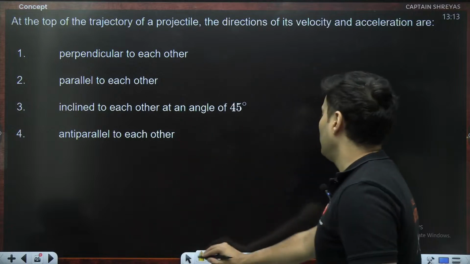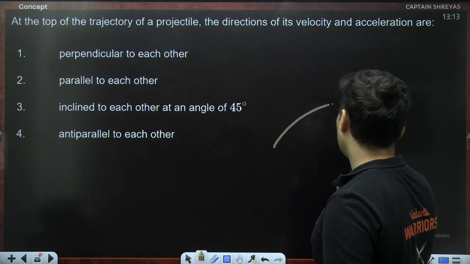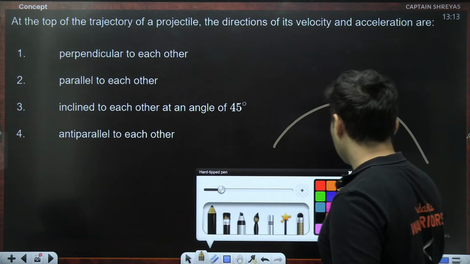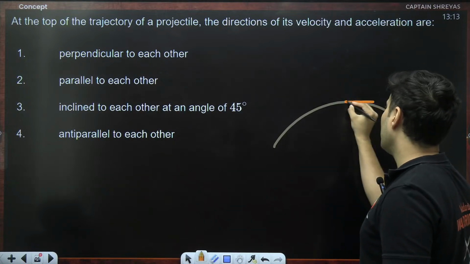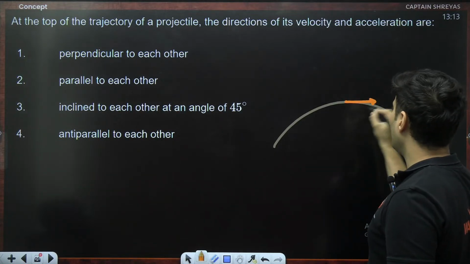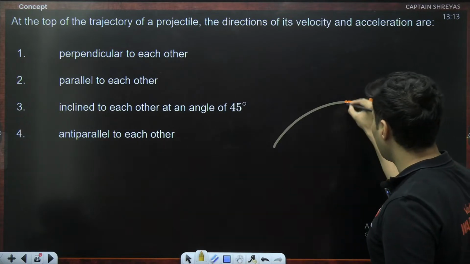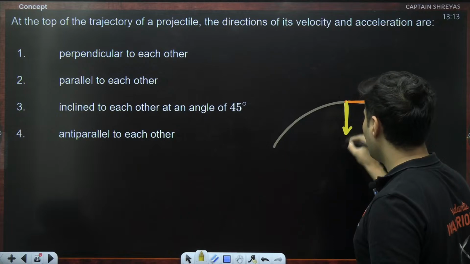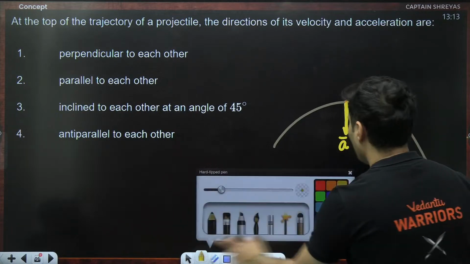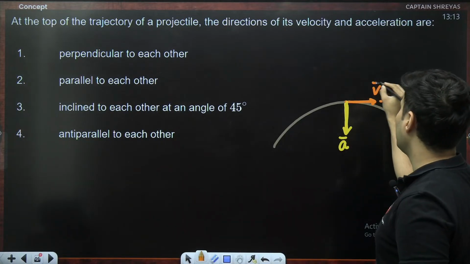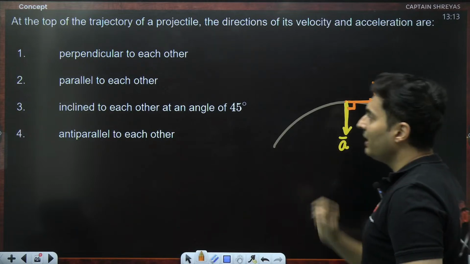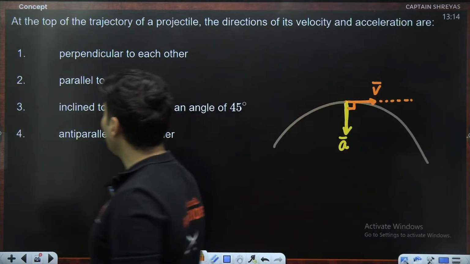At the top of the projectile motion, what happens? I've told you that the velocity becomes horizontal. So it's only along the x-axis. But acceleration due to gravity always acts downward, negative j cap. So acceleration is always here. It's only the velocity which is here at this point. So they are mutually perpendicular to each other. So option 1 should be correct.